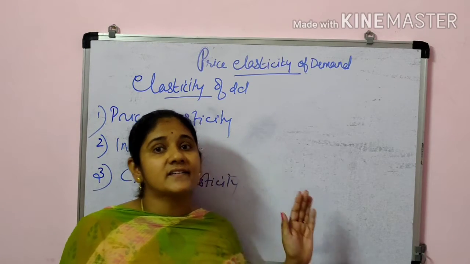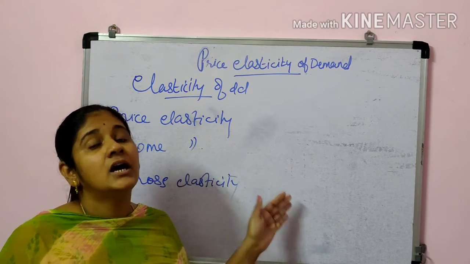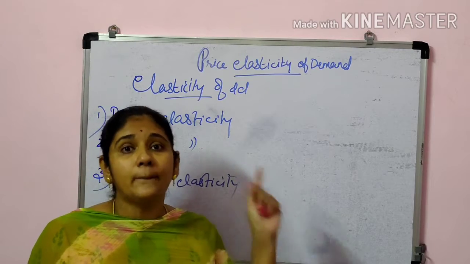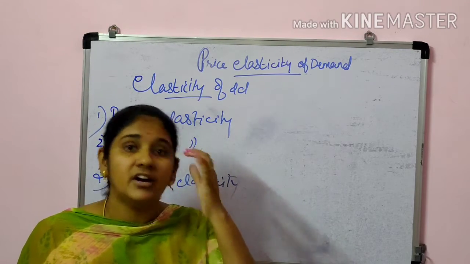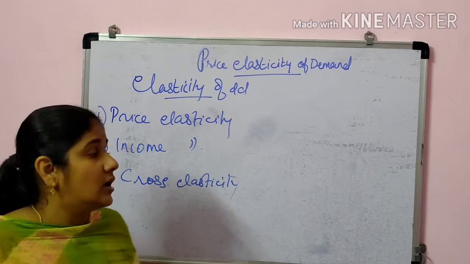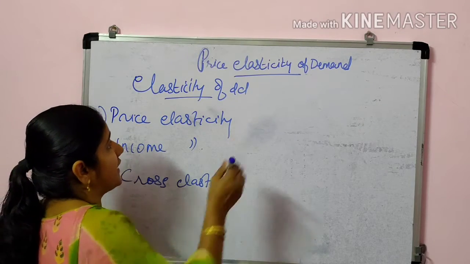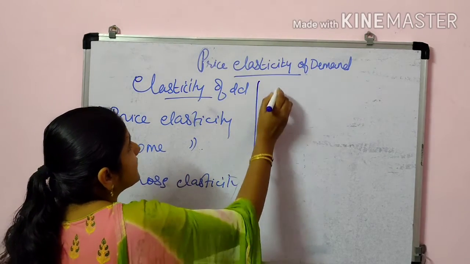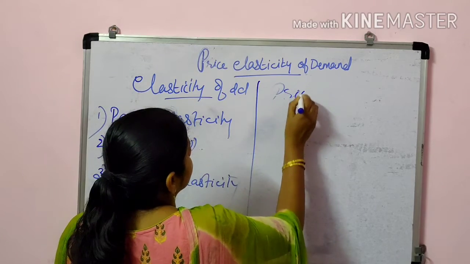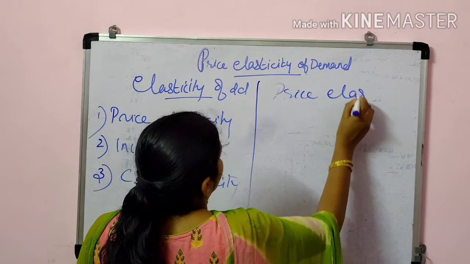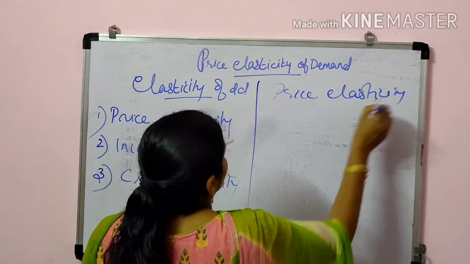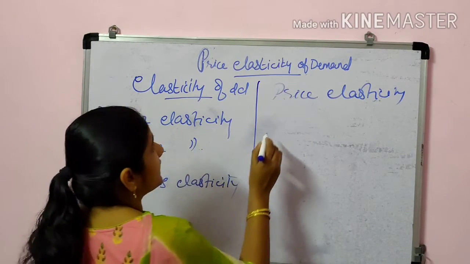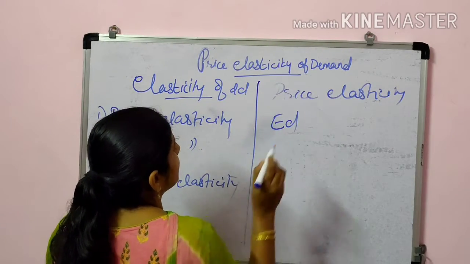Okay, so students, in this chapter we are mainly focusing on price elasticity of demand. Then what is meant by price elasticity? Normally we denote this price elasticity with the letter ED.